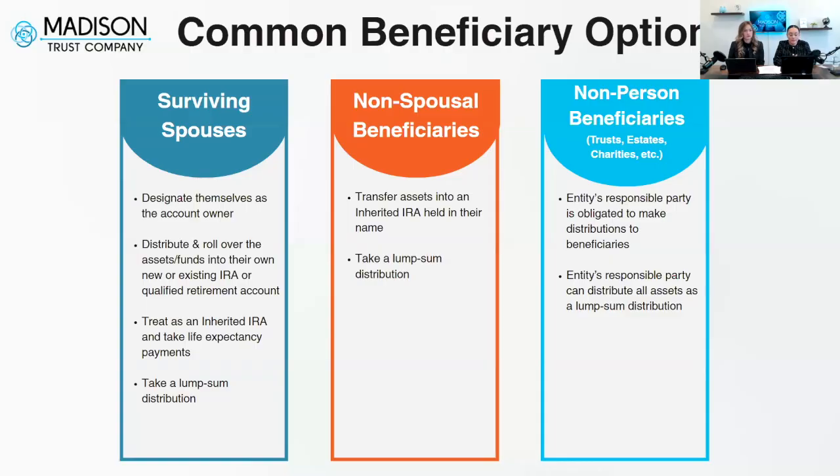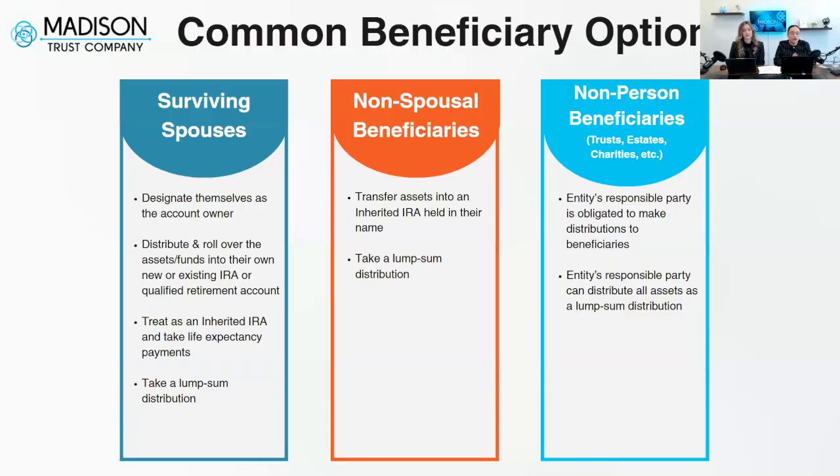So they will have to make an election for how they proceed with their own individual distribution options. That is the best case scenario, because if you decide to name multiple beneficiaries, each beneficiary will get the opportunity to decide what option is financially beneficial to them specifically.